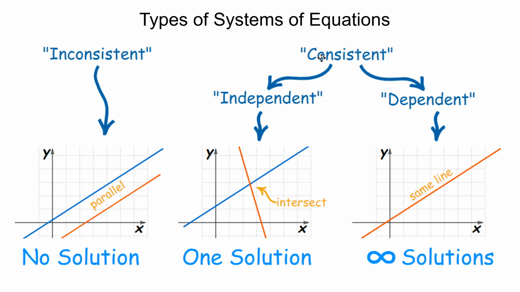So the consistent independent case is when we do have a singular solution. There's a particular point that satisfies both of our equations, and that would be our intersecting point of the two lines. So if the lines do in fact intersect, we would say it has that one point, whatever that x, y is, as the solution, and we classify it as that consistent independent system of equations. And the last possibility is we have a consistent dependent system of equations.